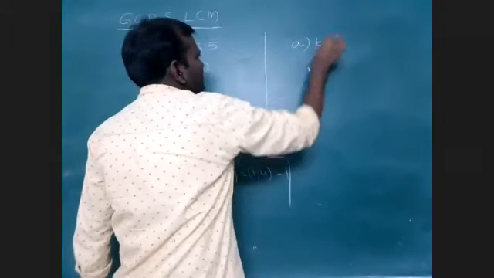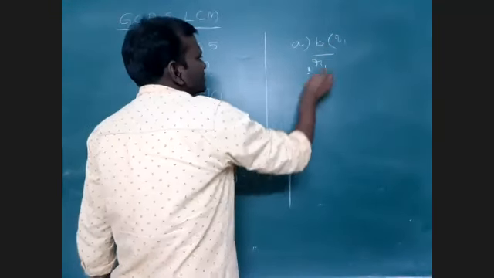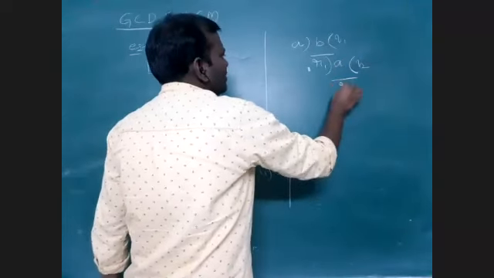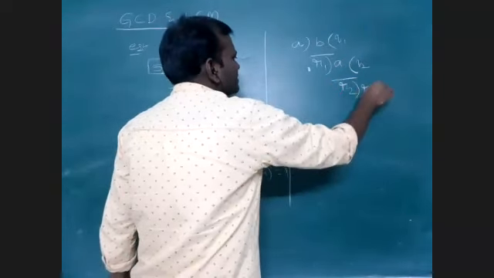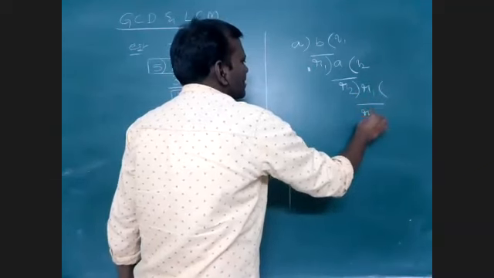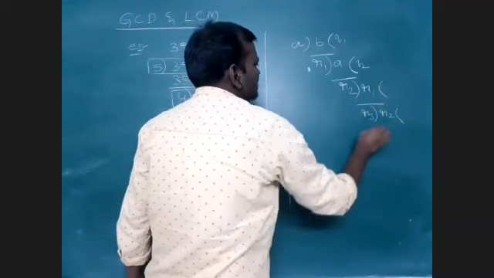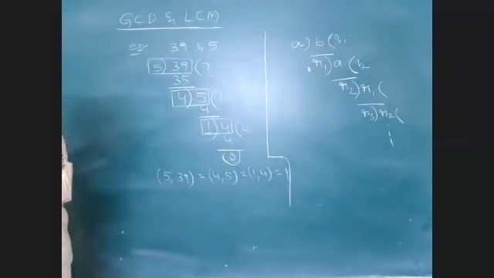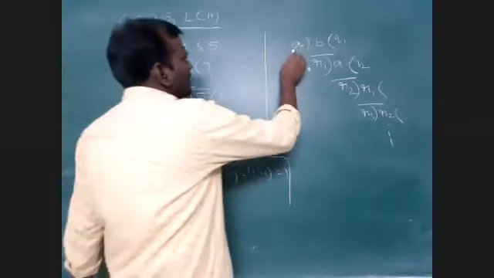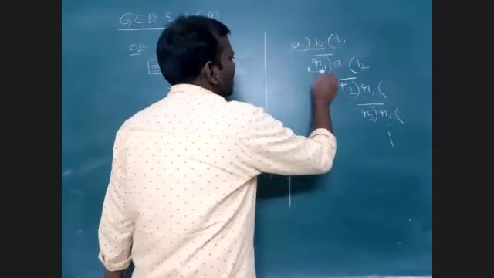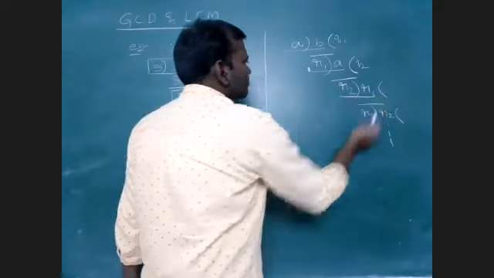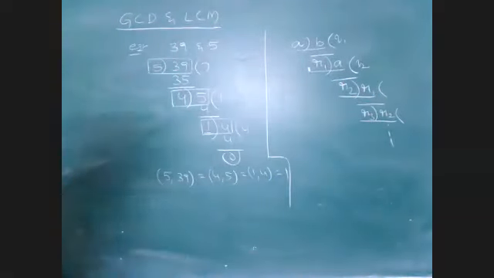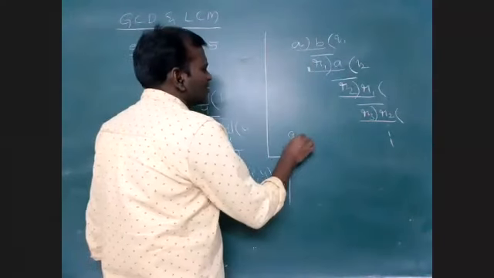Then suppose Q1 is the quotient and the remainder is R1 I got. Then here I will take R1 and Q2, R2 will be the remainder. Suppose, for example, this process will go on until you get the remainder 0. Am I right? Then from here we noticed that GCD of A comma B, GCD of R1 comma A, GCD of R2 comma R1, GCD of R3 comma R2, all are the same. Am I right?